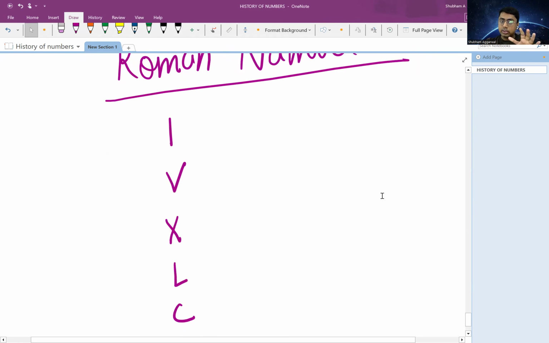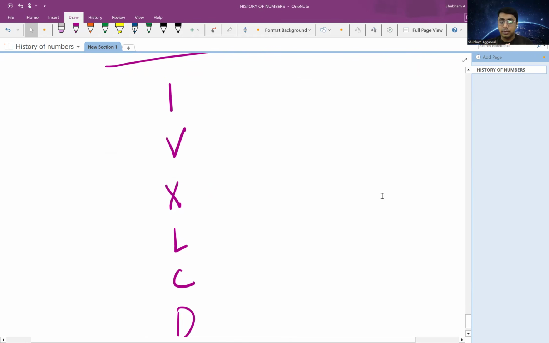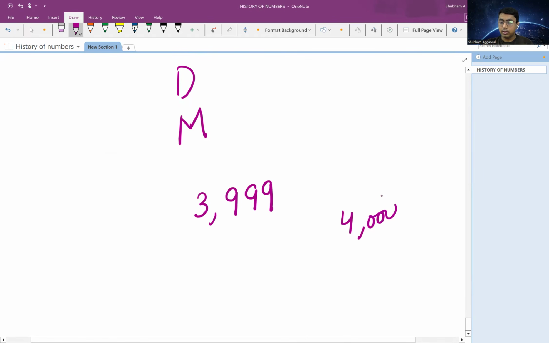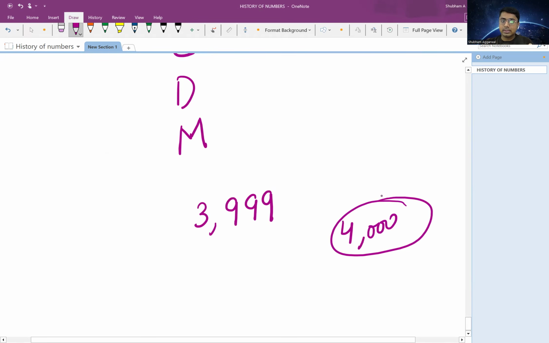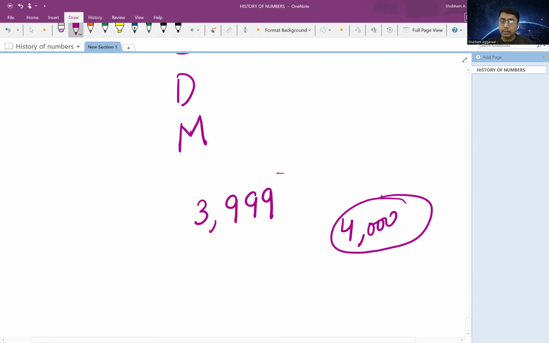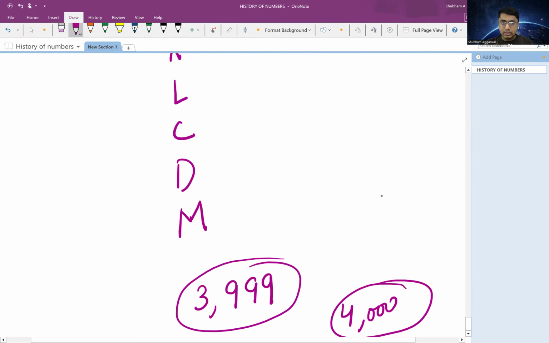But there was a drawback in Roman number system, and that was I cannot represent large numbers using Roman number system. Right. For example, if I have to represent any number using the Roman number system and I'm not using bars, so the maximum number that I can represent is what? It will be 3,999, right? Because for 4,000, I don't have any symbol. Because I know that in Roman number system, a particular symbol cannot be repeated more than three times. So I cannot go beyond 3,999 in the Roman number system, right? So these were the drawbacks of Roman number system as well.